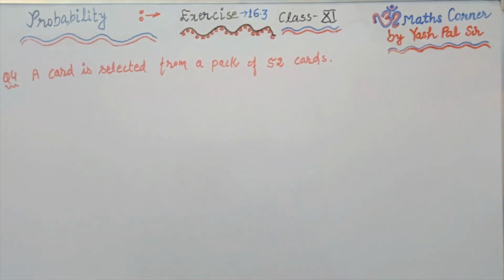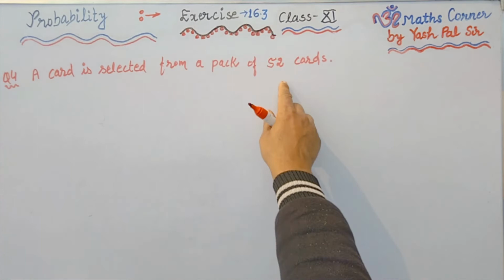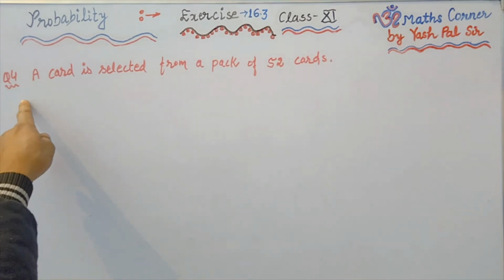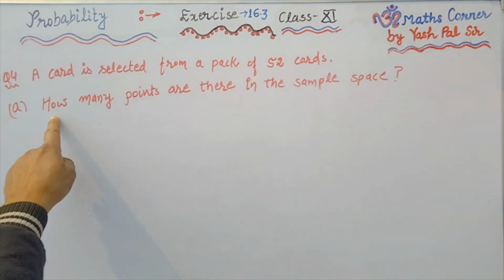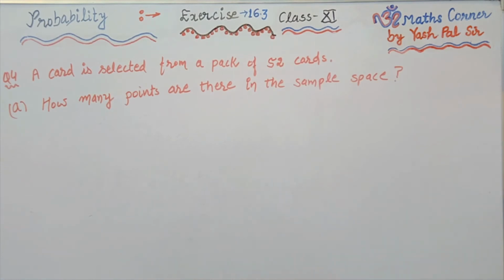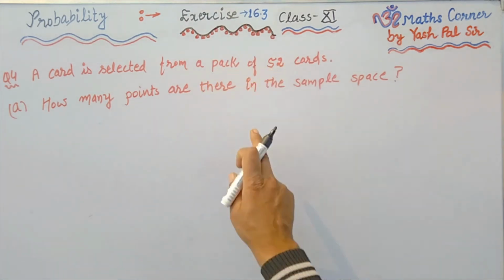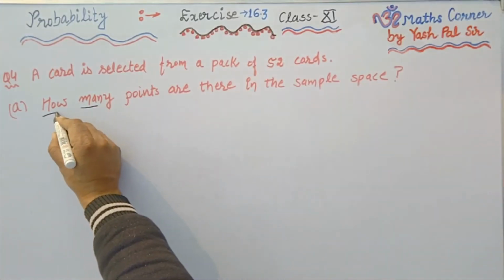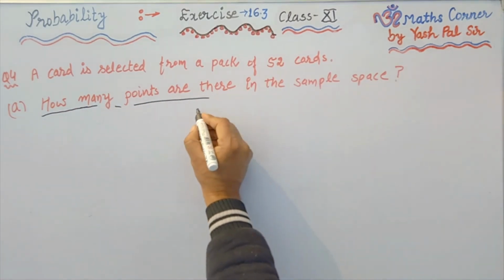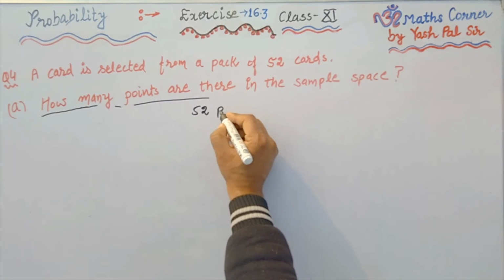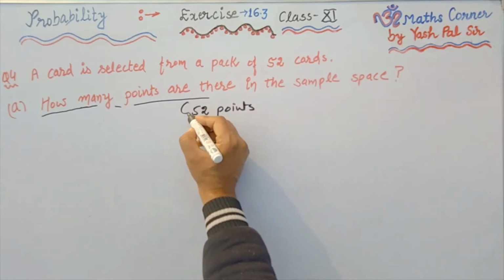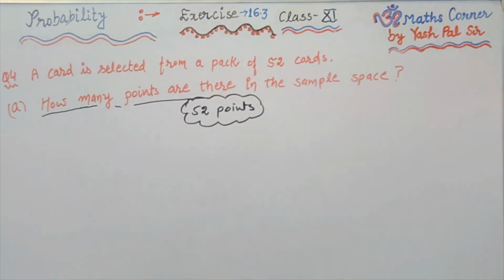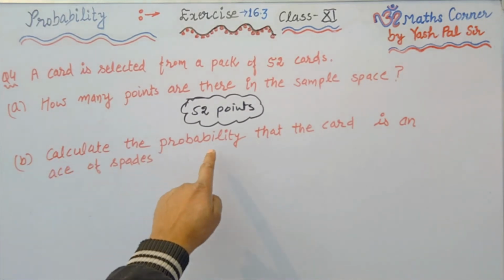Now next question, question number 4. A card is selected from a pack of 52 cards. Okay, so what is the meaning of this? A card is selected from a pack of 52 cards. The first question is A part, how many points are there in the sample space? Very easy, because the total number of cards, that is 52. So how many points are there in the sample space? This is 52 points, because we have 52 cards. This was part number A.